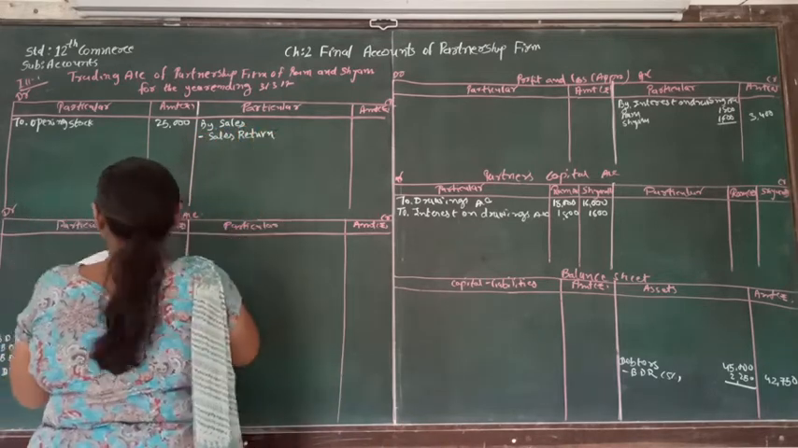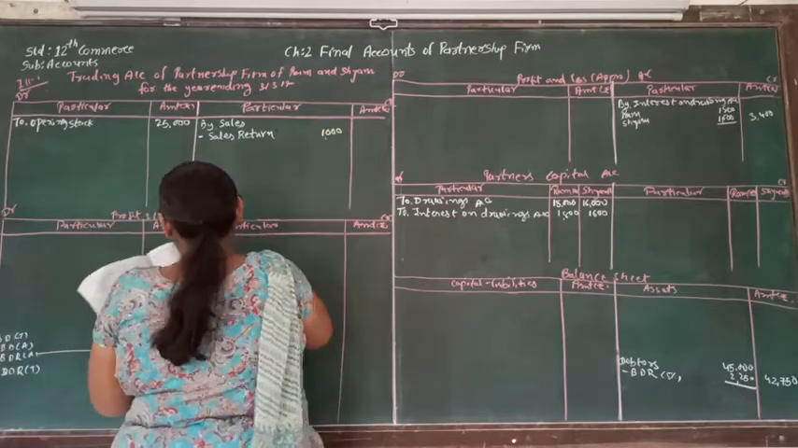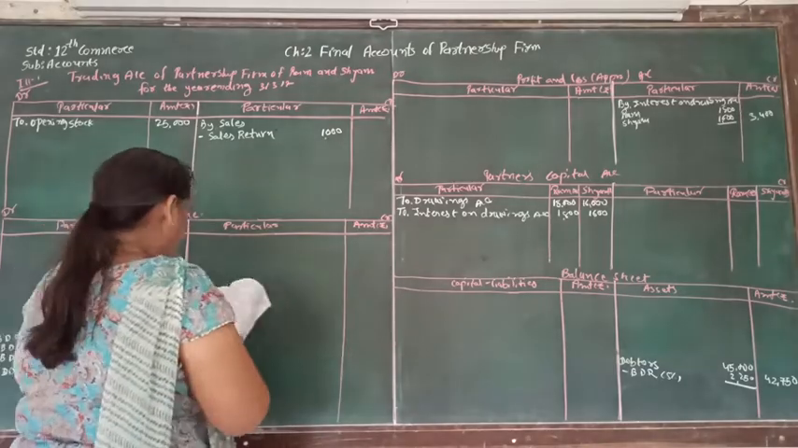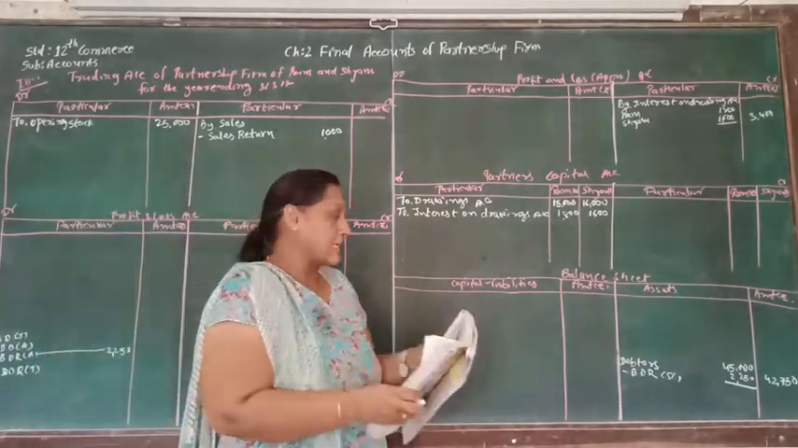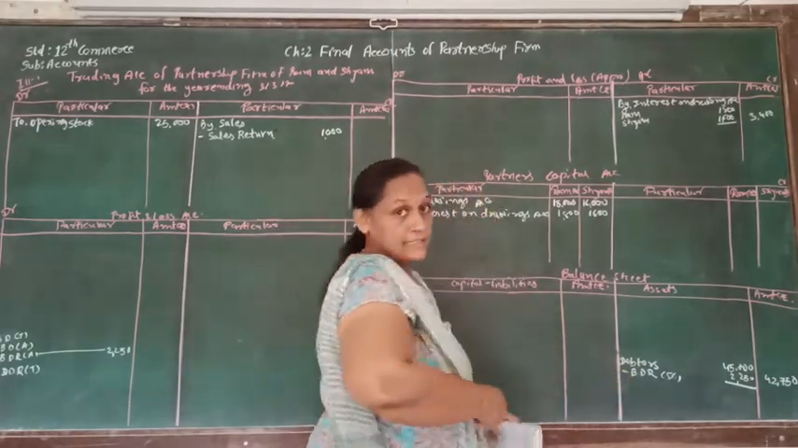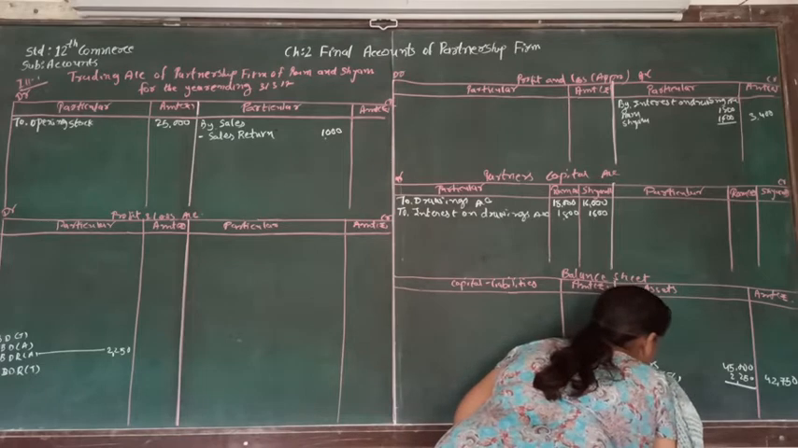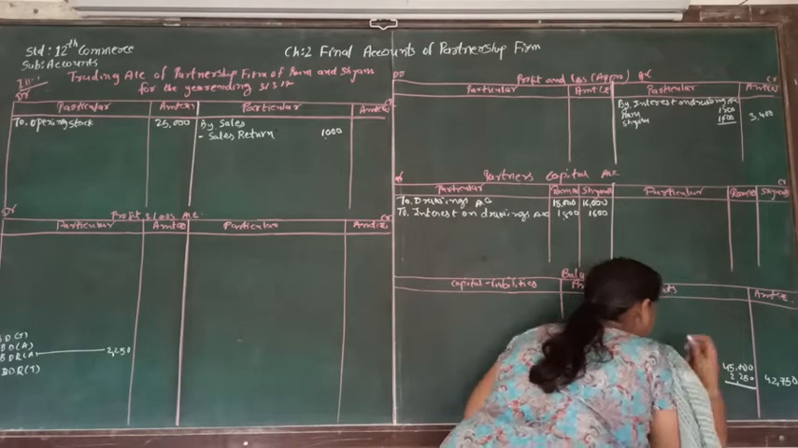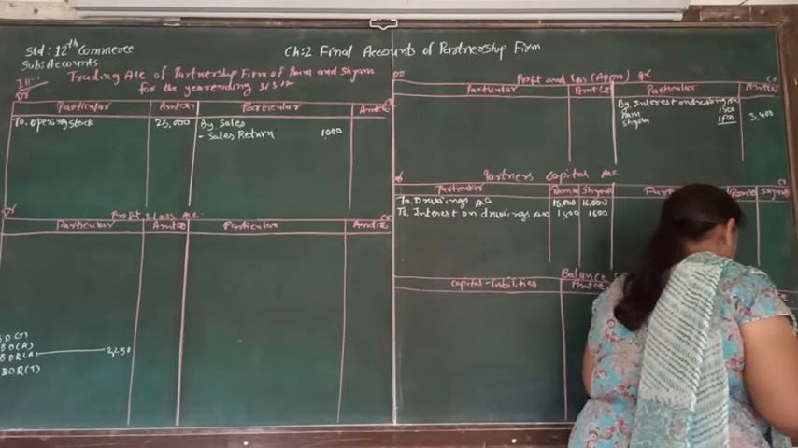So here sales return is given to us, and that is 1,000. So that we already written. Now the other account is a cash balance. Cash balance supposed to be written in the balance sheet. So let's write cash balance. So cash balance is 10,000.